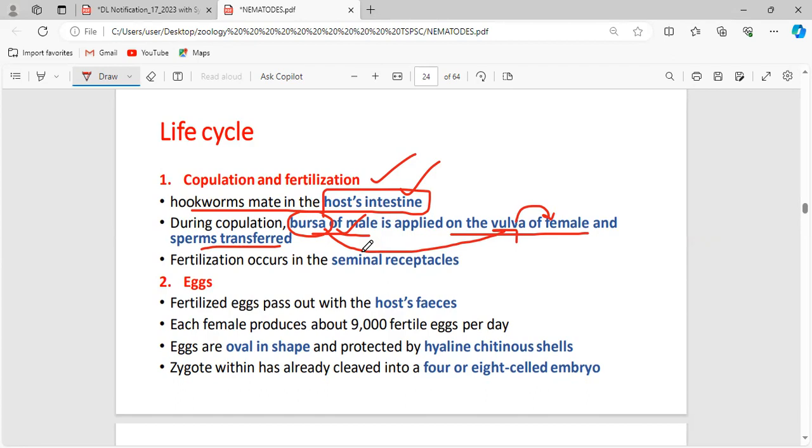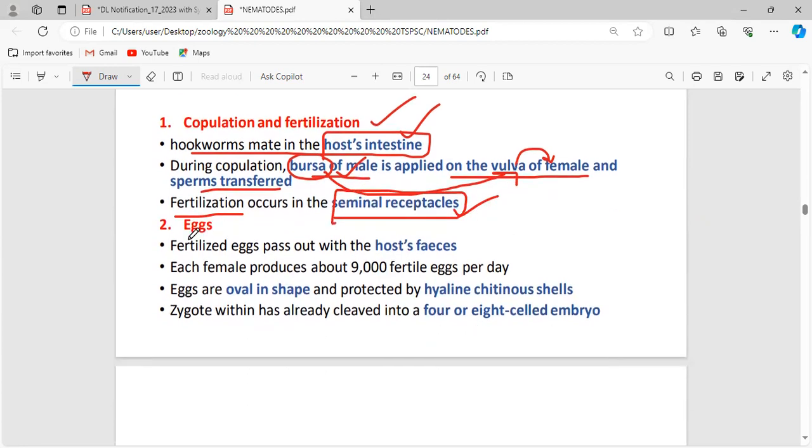As a result of fertilization, what is happening here? What is the end product of fertilization? Zygote will be formed, and this fertilization occurs in the seminal receptacles. Again, the fertilized egg will be passed out in the host fecal matter. See, the fertilized egg is released in the fecal matter. What is the capacity of the female to lay eggs? 9,000 fertilized eggs per day.